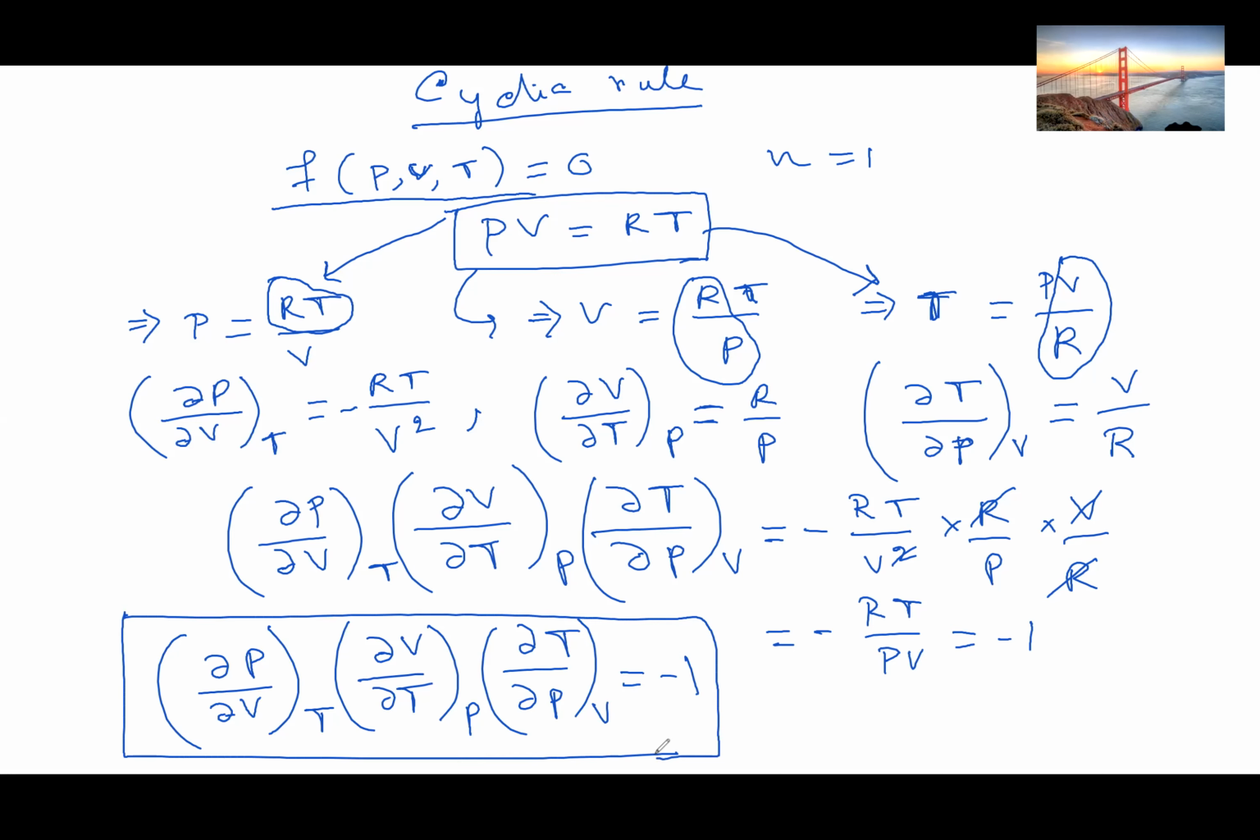We can write this pictorially: P, T and V. We just write this pictorially like this. This is known as the cyclic rule. Okay, so let me go back to my slide. Let me share the screen.